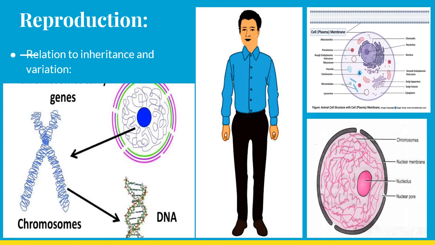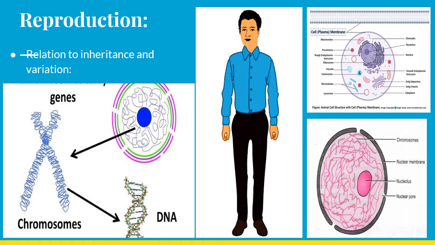So we are going to talk about reproduction, and its relationship to inheritance and variation. What do you mean by inheritance? It is the genetic character getting transferred from generation after generation, from parents to their offsprings. So here you can see a man.